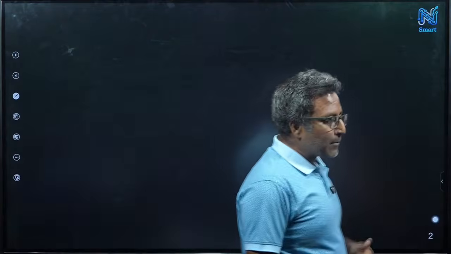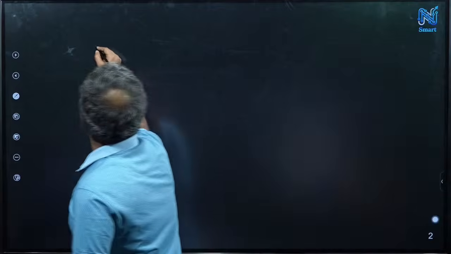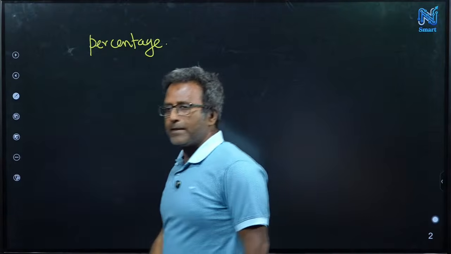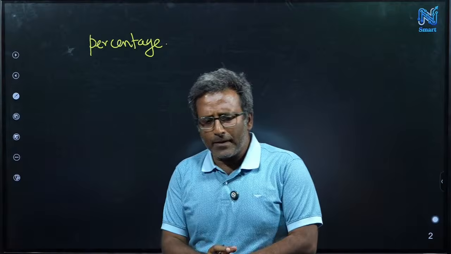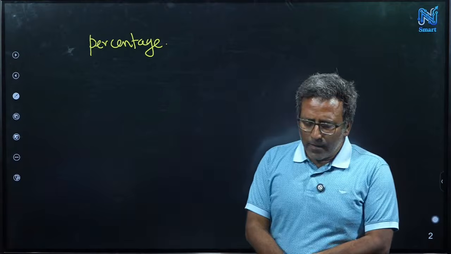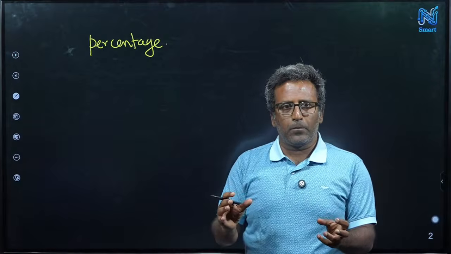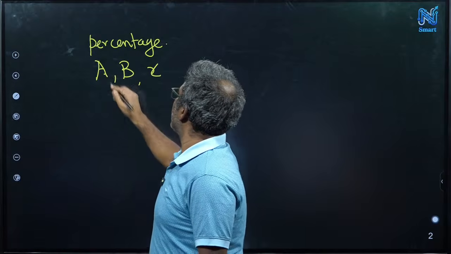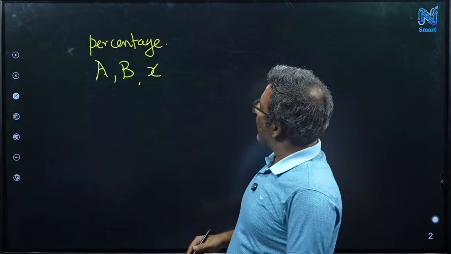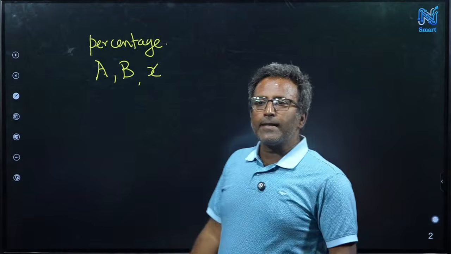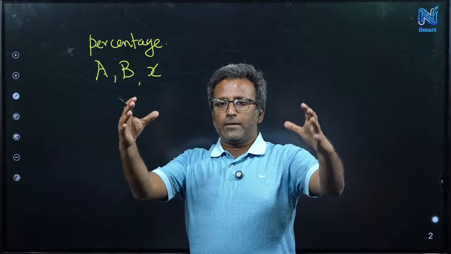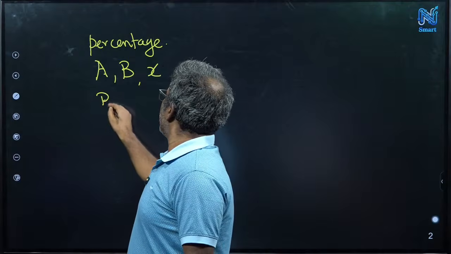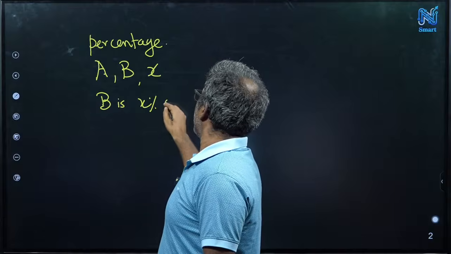So the first thing I would like to discuss is percentage. That's a very simple arithmetic we all study. So whenever you have a percentage or any statement which involves percentage, there are three things actually: A, B, and X. What are these three things? We will have one thing, say A, and B is X% of A. So there will be a statement like B is X% of A.